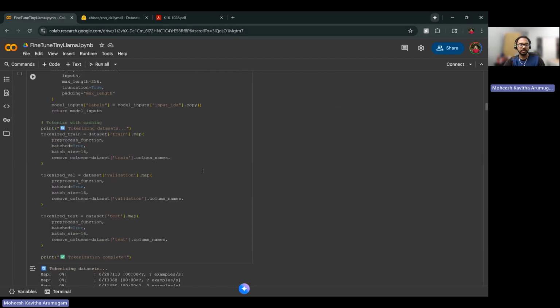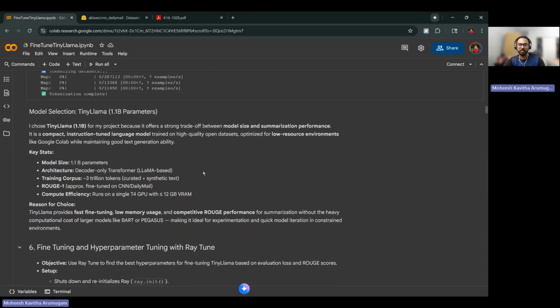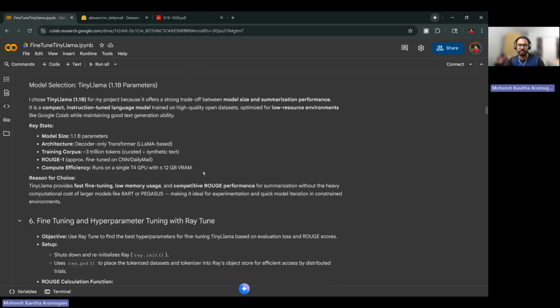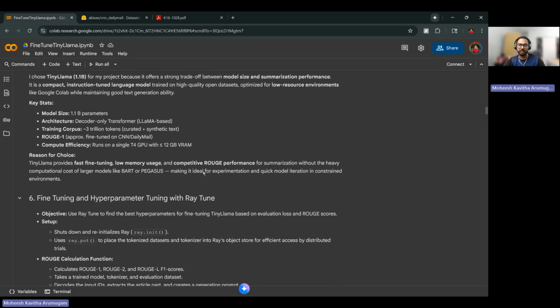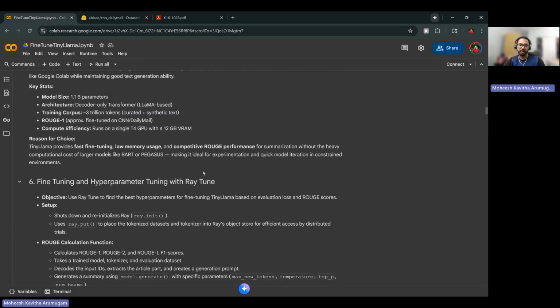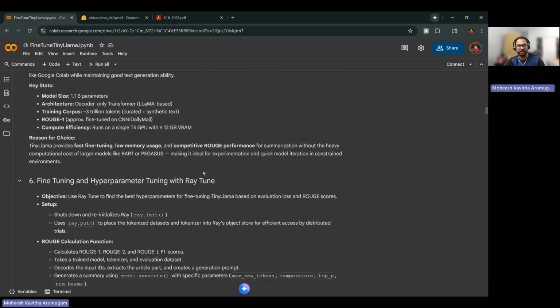The next step is model selection, as I already mentioned: the TinyLlama 1.1 billion parameter model. It is an instruction-tuned, decoder-only transformer that offers an excellent balance between efficiency and expressiveness. To make fine-tuning more friendly, I applied 4-bit quantization with the bitsandbytes library. This step compresses the model weights and reduces VRAM by 70% while maintaining numerical stability.